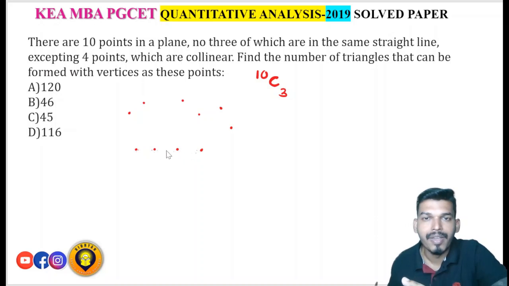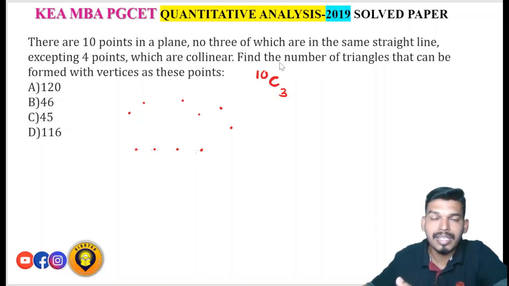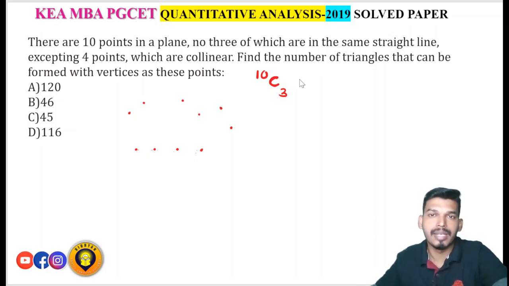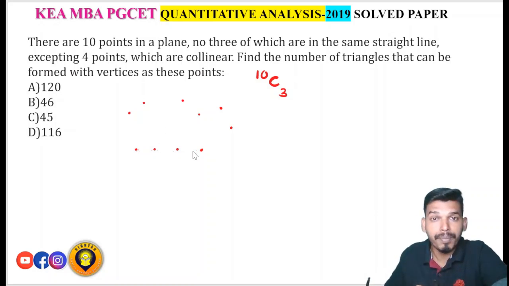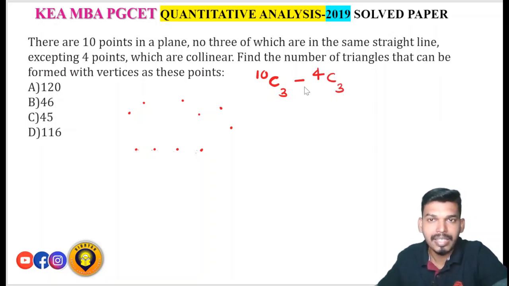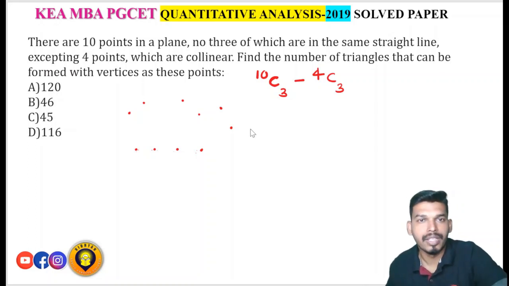So that means 10C3 is the total number of triangles that can be formed with the 10 points. But among those 10 points, 4 points are collinear, from which you cannot make a single triangle. So therefore you have to subtract those. That is 4C3 ways you have to cancel. From 10C3, you have to subtract 4C3. So 10C3 minus 4C3 will give you the required answer.